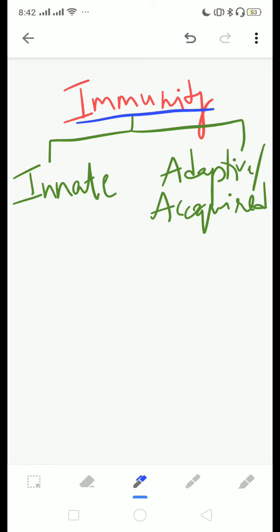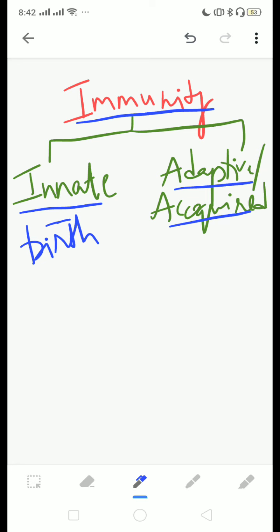Immunity is the ability of an organism to resist infection from a microbial pathogen or any foreign substance. Immunity can be broadly classified into two main categories: innate immunity and adaptive or acquired immunity. Innate immunity is inborn immunity that is present in an organism from birth, whereas adaptive or acquired immunity develops during the lifetime.